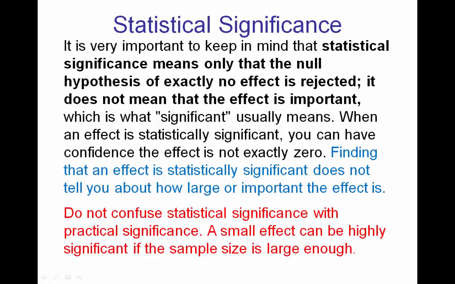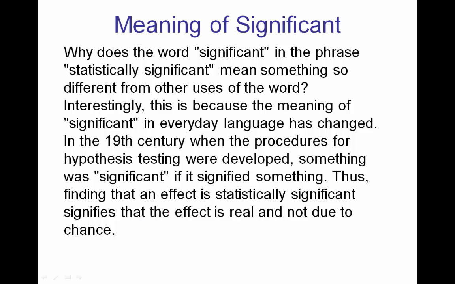A small effect can be highly significant if the sample size is large enough. On the other hand, you can't tell by looking, if you think an effect is large, that it will be statistically significant. Why does the word significant in the phrase statistically significant mean something so different from other uses of the word? Interestingly, this is because the meaning of significant in everyday language has changed.